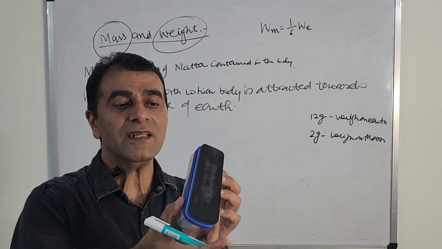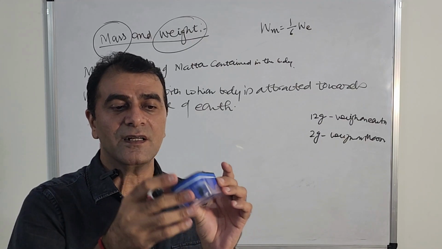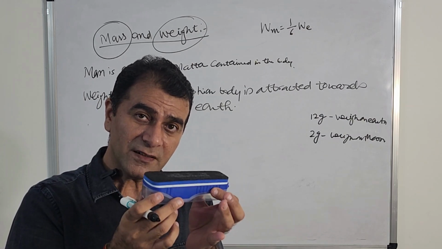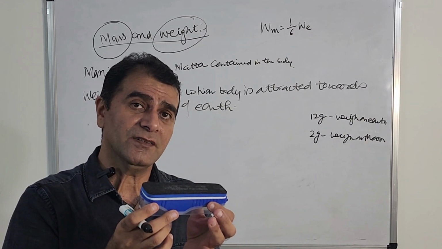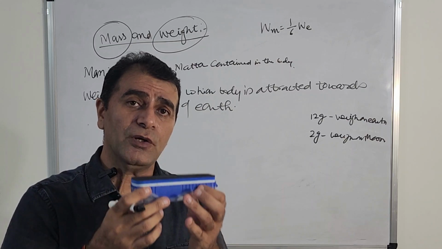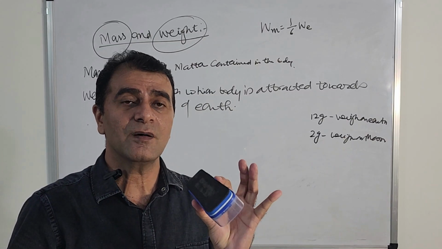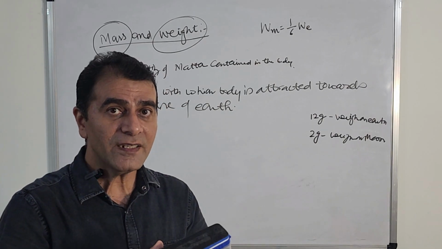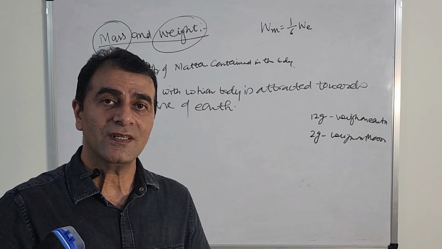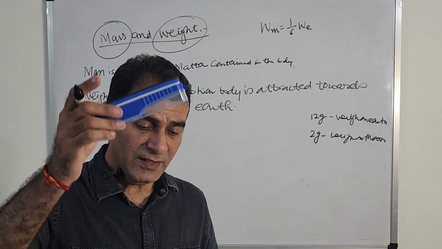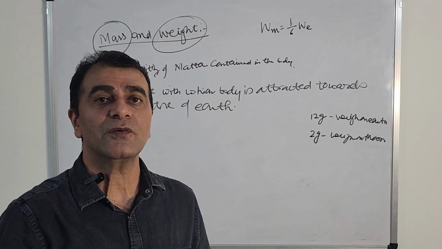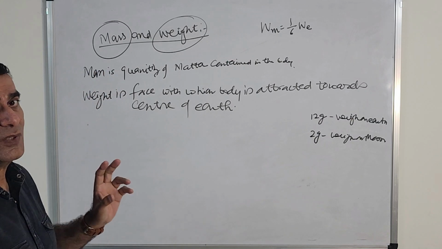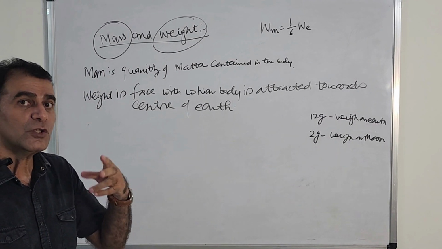The physical quantity contained in this body, plastic, rubber, pad, etc., is the quantity of matter. It will not change whether you go to moon or stay on the surface of earth. So this is the mass, the quantity of matter. It is always constant. And weight is the feeling of force, that force which attracts the body towards the center of earth. So this is the difference between weight and mass, because weight can have a zero value also.